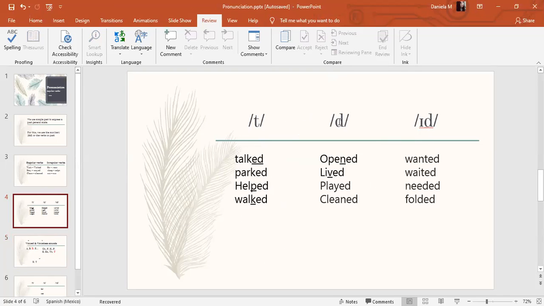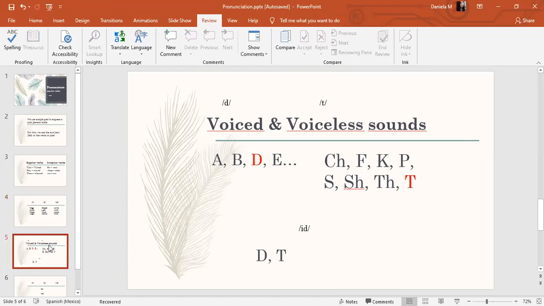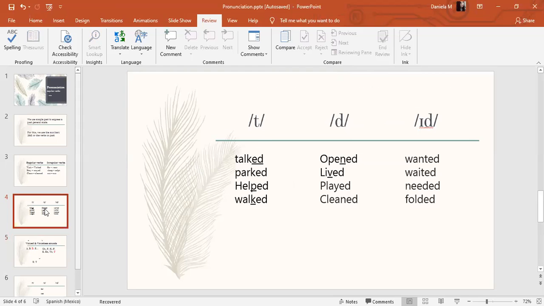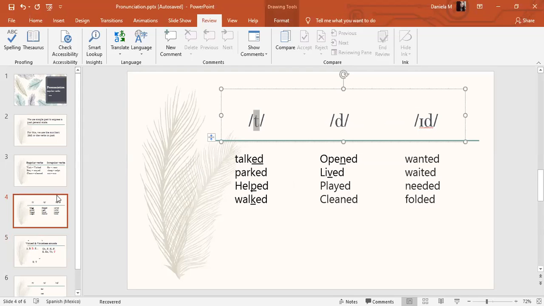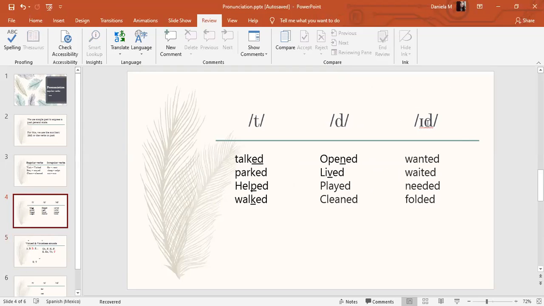Good. So remember, this pronunciation, d, is when we have a voiced sound. This pronunciation as t, it is when we have a voiceless sound, one of these 8 sounds. And finally, we have the id pronunciation when we actually pronounce this vowel.